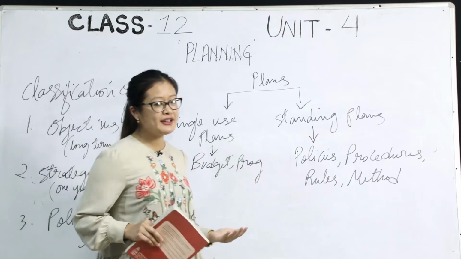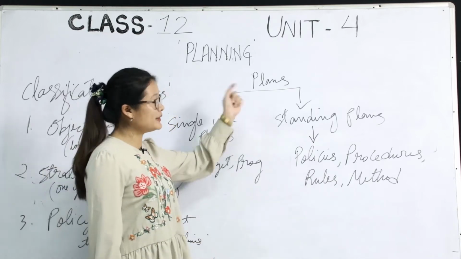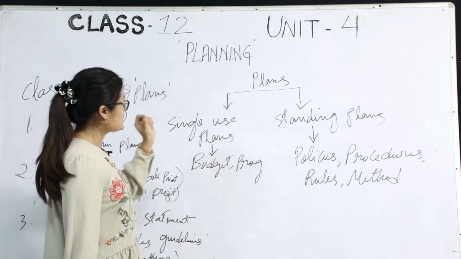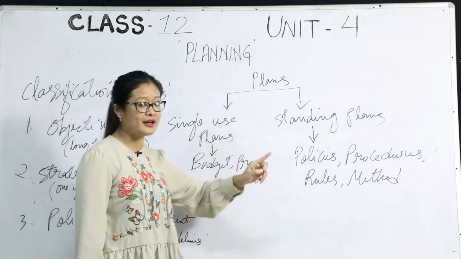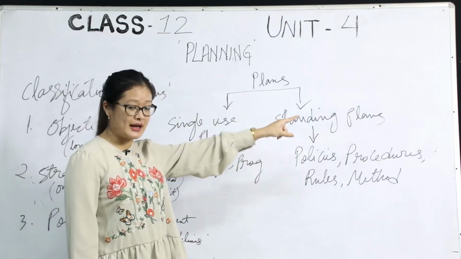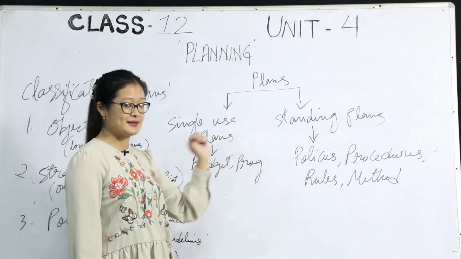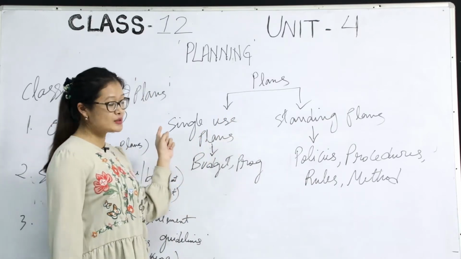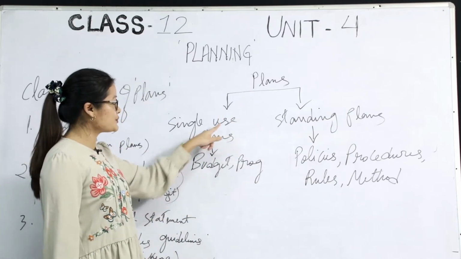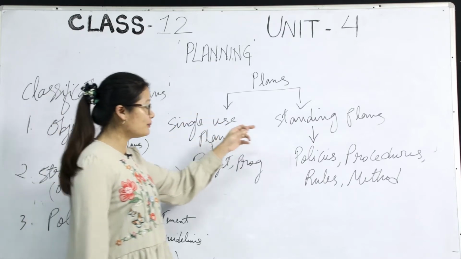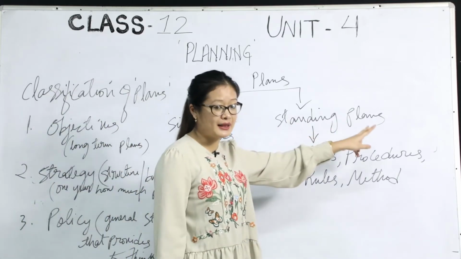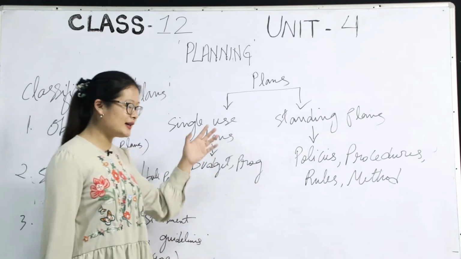So moving ahead, we have plans, all right? Types of plans. Under this, there are two plans. The first one is single-use plans, and the other plan is a standing plan. So let's look further.